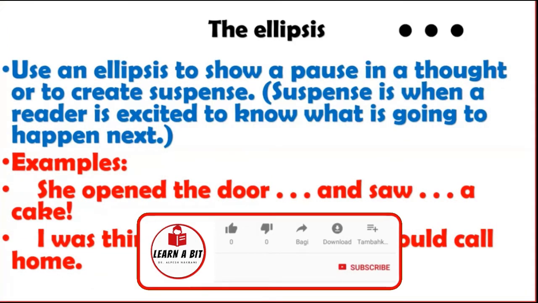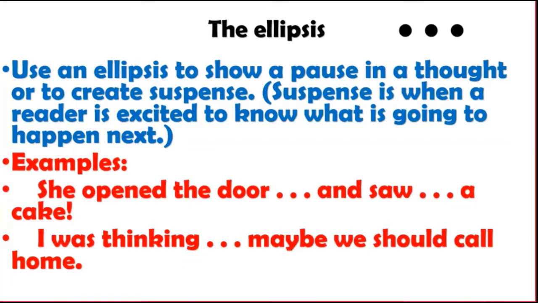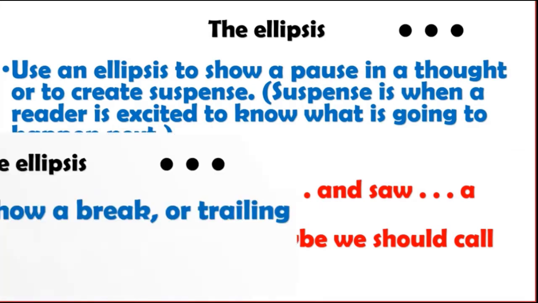Ellipsis can show a pause in thought or create suspense. As I told you, it is also called a suspension point. She opened the door... Then the three dots mean, what will happen? And so, three dots, suspension. So, three dots create suspension. I was thinking maybe we should... right? So, three dots create suspension in the mind of the reader.